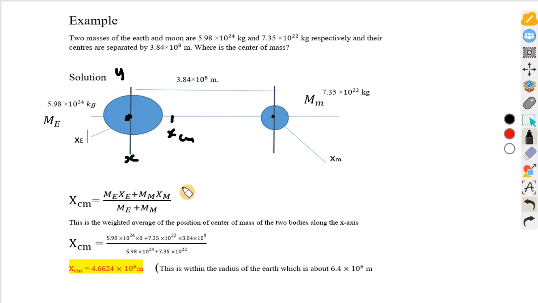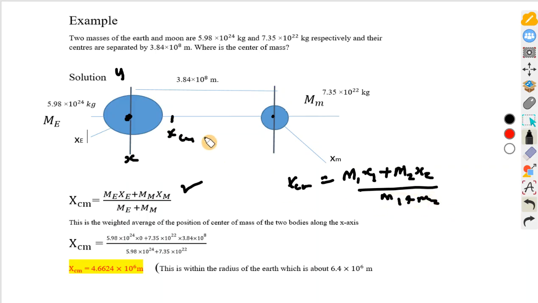So utilizing this formula now, the two masses we have here are the Earth and the Moon. The formula we had before is XCM equals M1 X1 plus M2 X2 upon the total mass M1 plus M2.